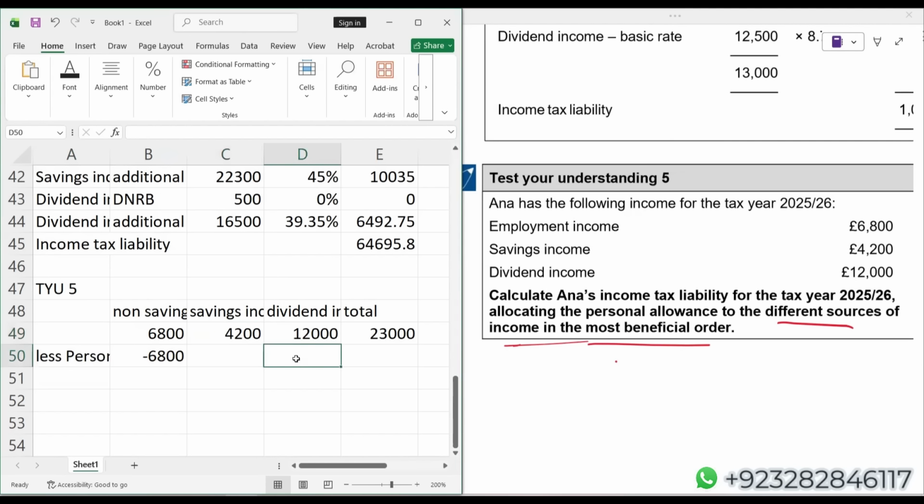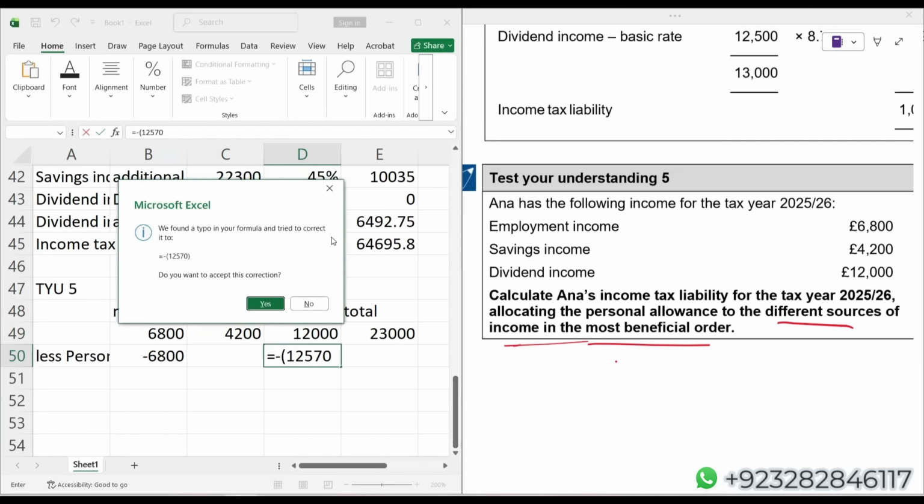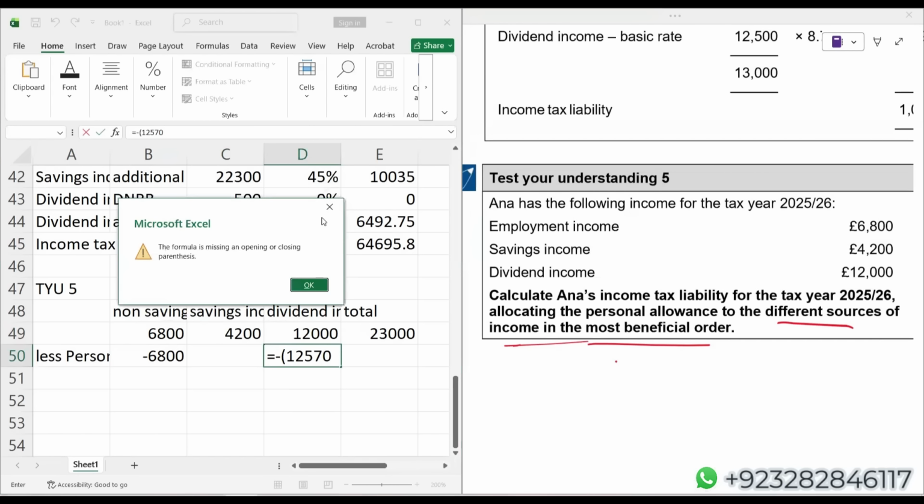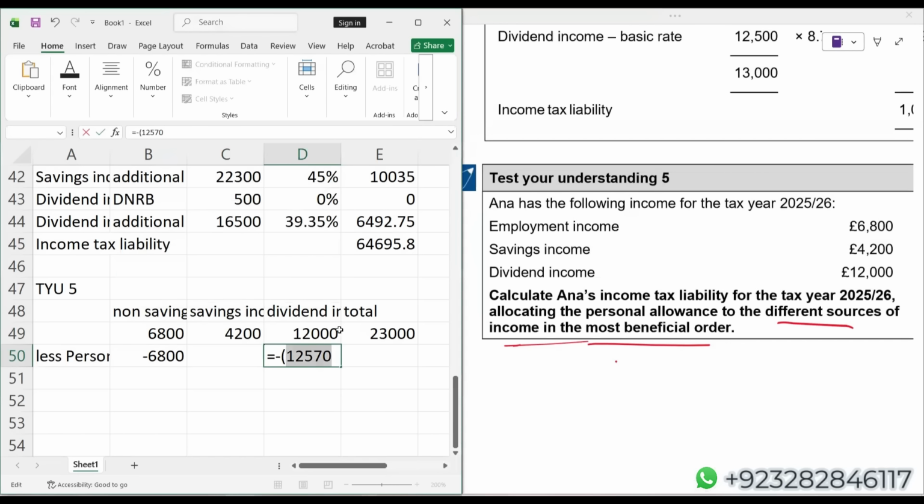In that case, remaining personal allowance 12,570. Just a minute. Something is wrong. So this remaining personal allowance I will actually deduct from the dividend income.